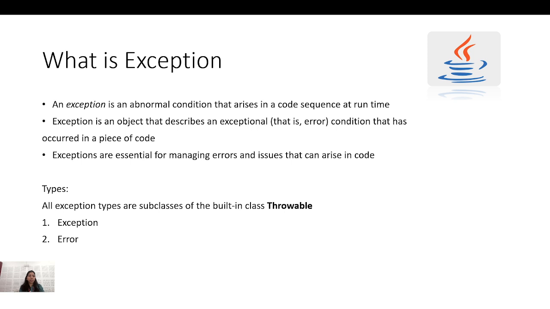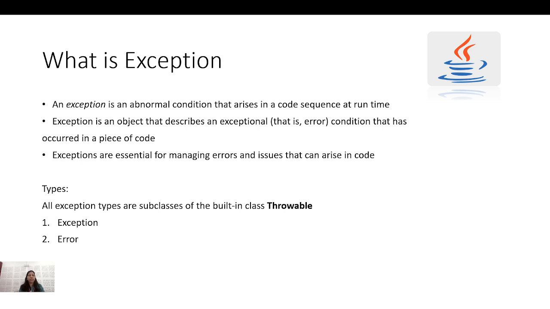Normally, suppose we are planning something, that is our daily routine: I will go to college, I will study, and so on. There is a definite sequence of processes which we do in daily life. If someday I'm not feeling well, that is also an exception. Or while going to college, suddenly my bike stopped. That is nothing but an exception, an abnormal condition in my daily routine.